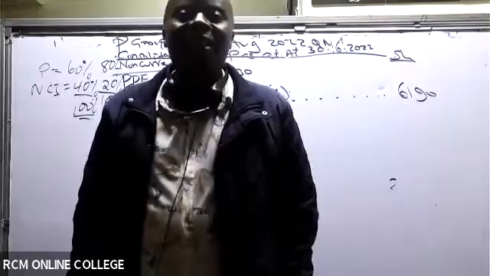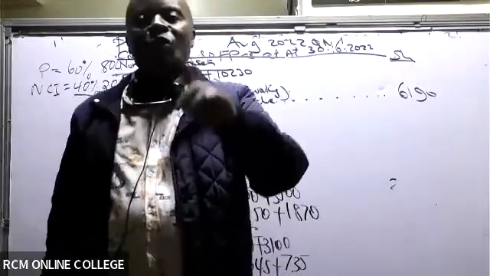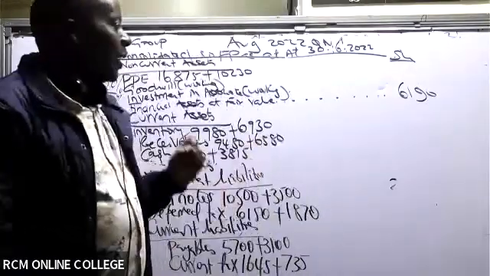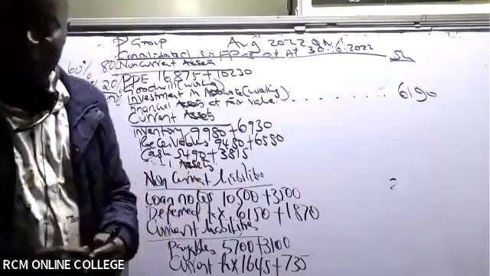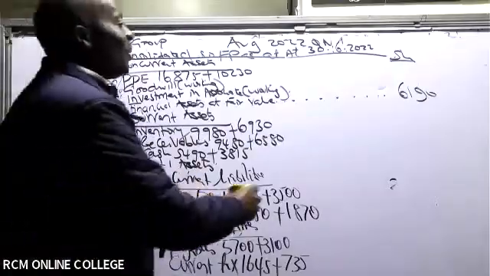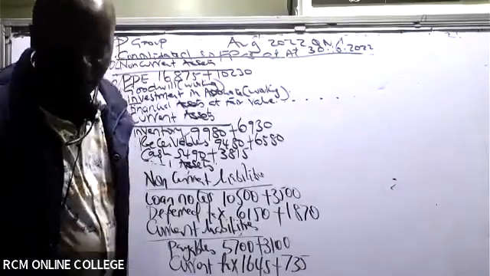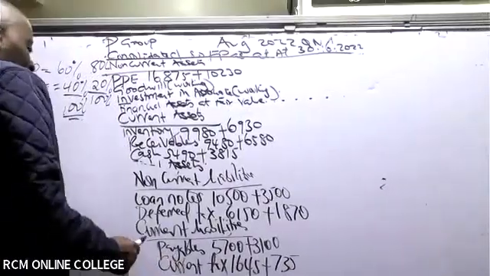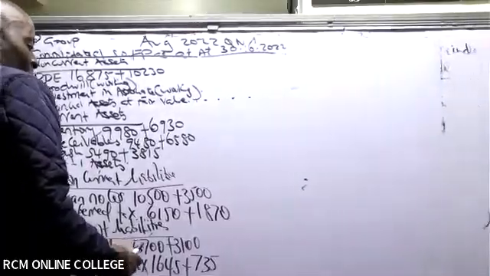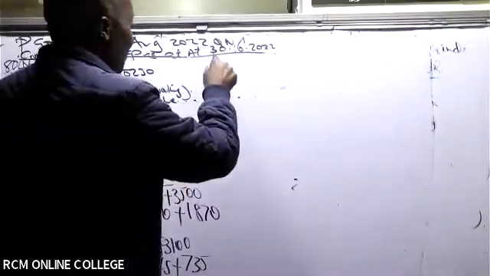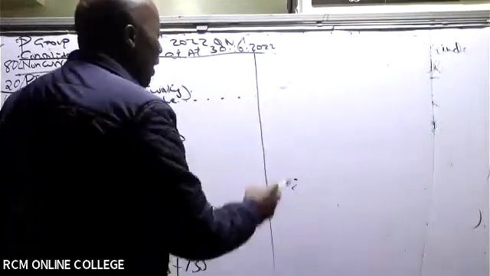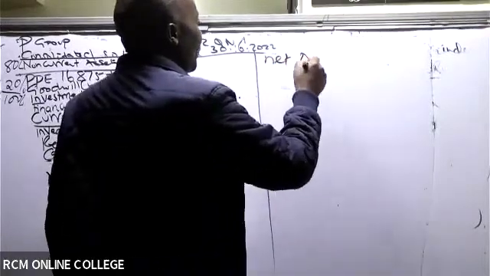Net assets. So I would want us to do the net assets of the subsidiary. We shall do the net assets of the subsidiary. So let's do here net assets.